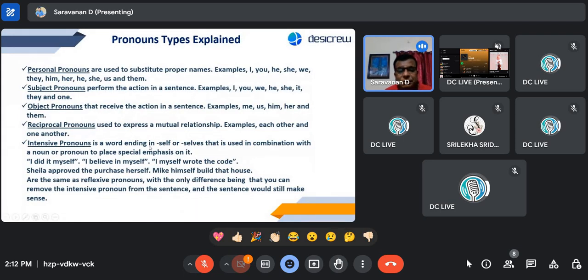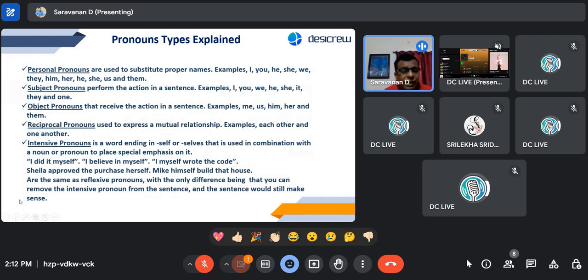I said that there is a correlation. Here as well, self and selves are used in combination with a noun or a pronoun to emphasize it. For example, intensive is like, I did it myself.